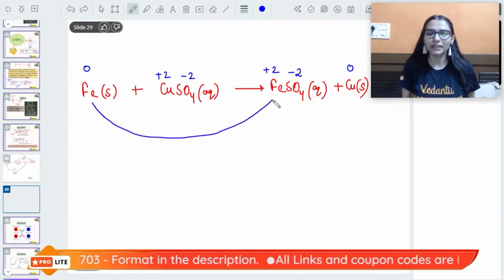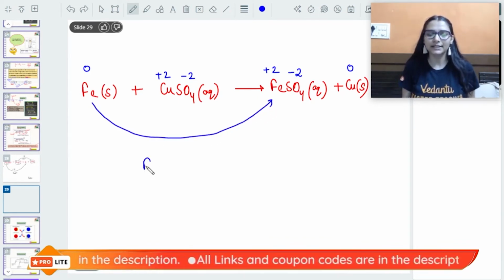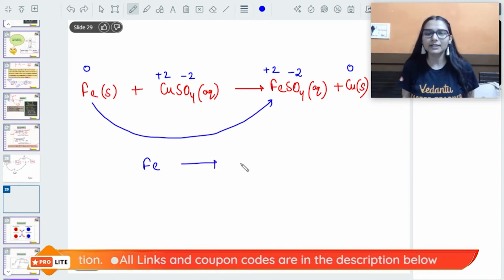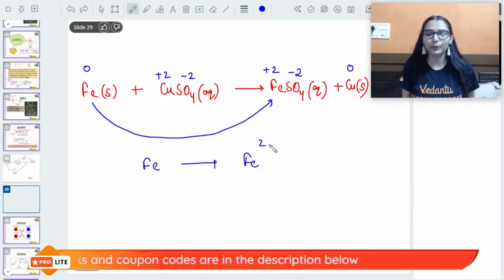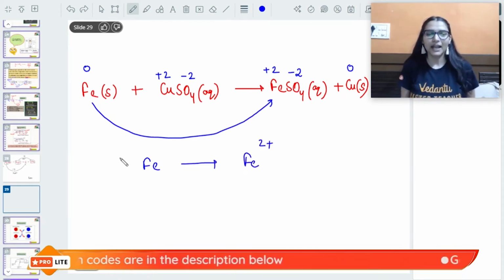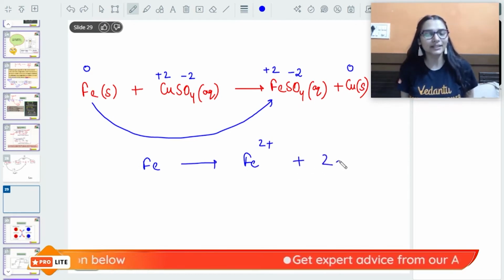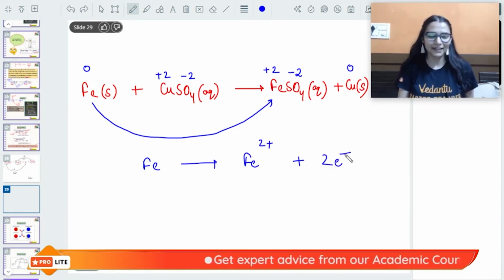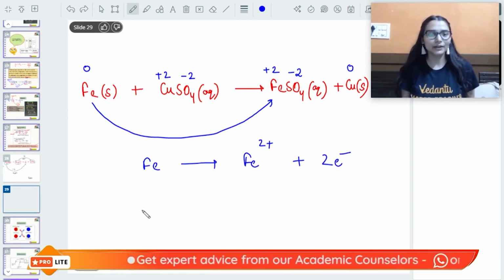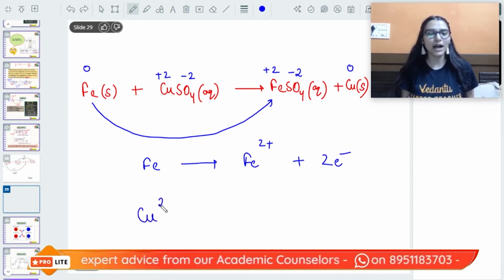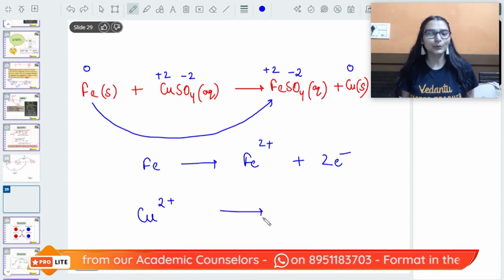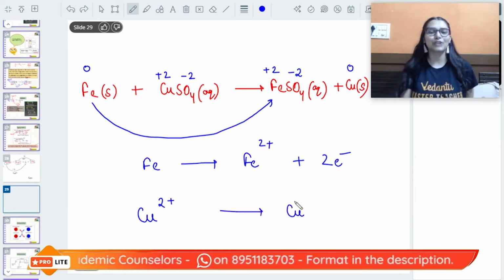Iron has been converted to, देखो यहाँ पे अलग से दिखाती हूँ, iron is converted to iron 2+, ferrous ion. Fe0 से +2 charge आया, कैसे? By losing the 2 electrons, है ना, loss of electrons हुआ. And copper from +2 charge has been converted to copper with 0 charge.